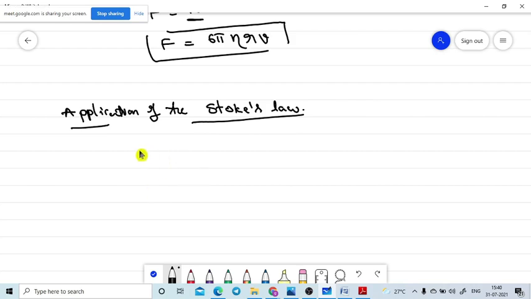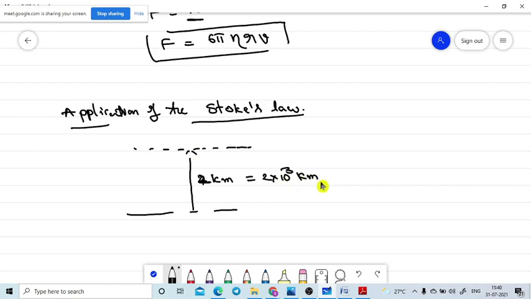Let's assume the clouds are nearly at a height from the ground surface of nearly 4, let's assume 2 kilometers only. Just assume like this. The clouds will be nearly 4 kilometers up, so at the time of raining they may come down. So they are at 2 kilometers height. In meters, that means 2 into 10 to the power of 3 meters distance is there. Okay? Are you getting any doubt? Hello, please. Are you there? Okay.